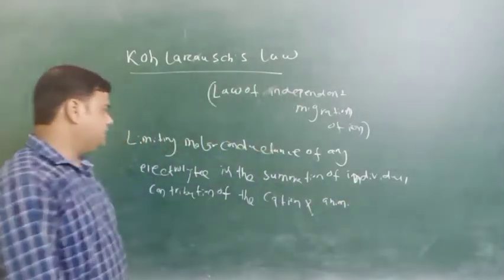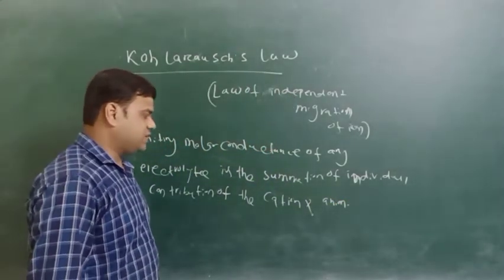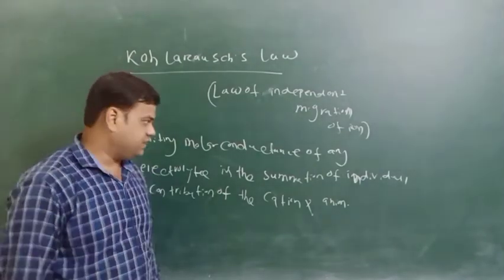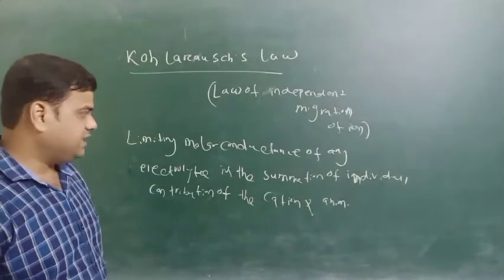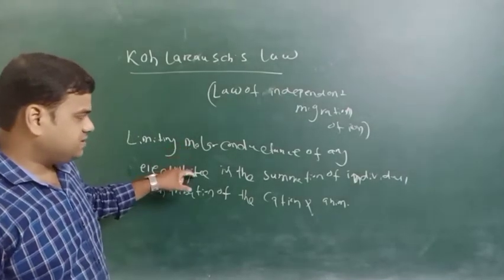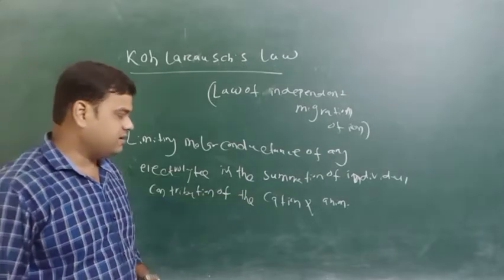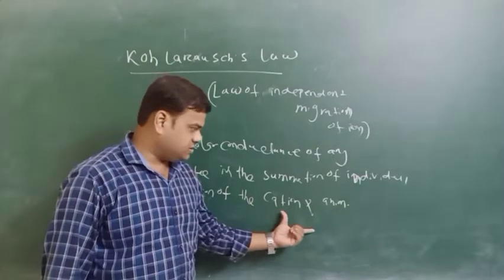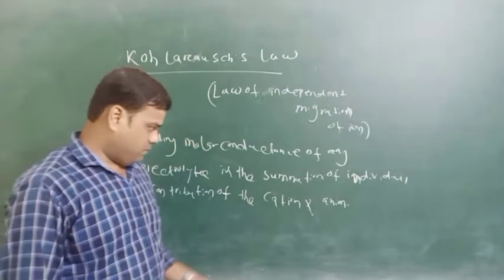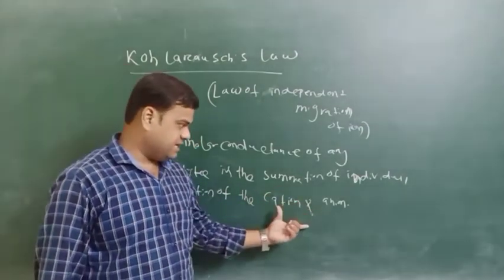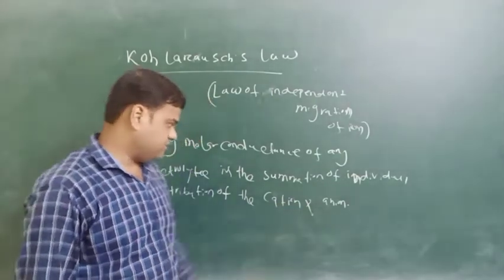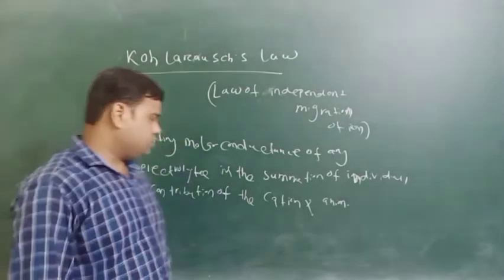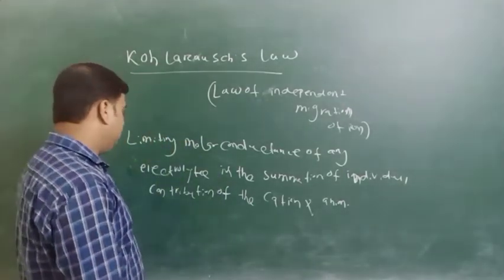Okay, so limiting molar conductance of any electrolyte means the conductance at infinite dilution. At infinite dilution the electrolyte forms the ions, the cation and anion, and the summation of the cation and anion contributions gives the molar conductance of the electrolyte. So before that we have to know that